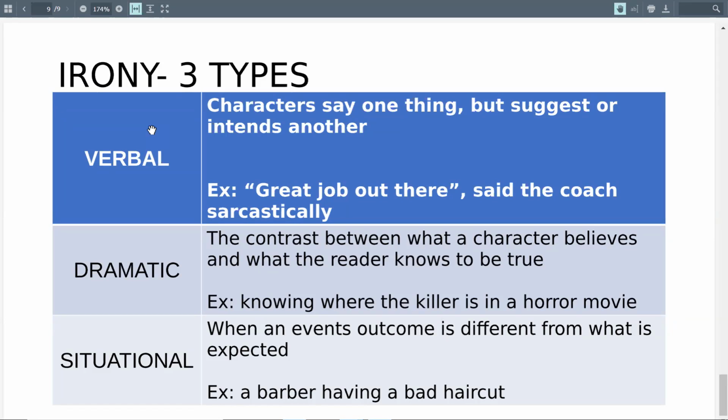It's just when you as the audience know more than the characters in the story, because you get to see everything, right? And then situational irony, when an event's outcome is different from what is expected. An example, just a barber having a bad haircut, right? Or maybe a teacher being really stupid, or maybe a dentist that has really bad teeth. So again, we'll quickly review that stuff tomorrow, but I think for today, we probably got enough.